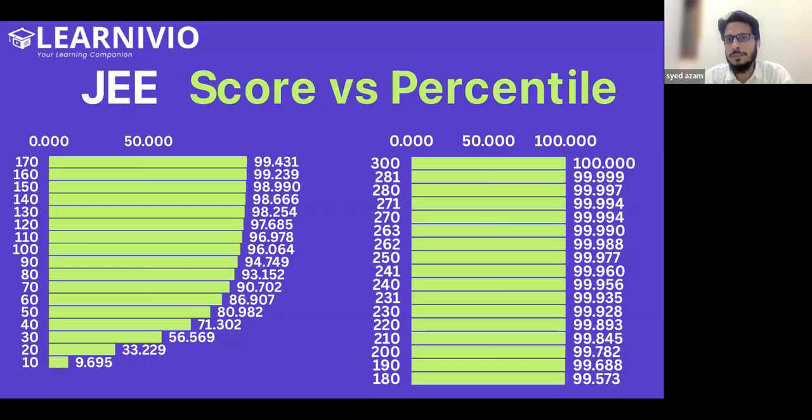The difference is theory will not change, the standard of numericals will change. So if, right from class 11, you are focusing on some good numericals, on books like HC Verma, and you are focusing on PYQs, then you have good chances to crack the exam in the first attempt. You don't need to drop any year. So this is score versus percentile.